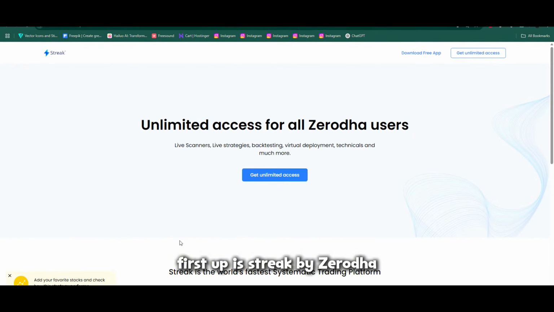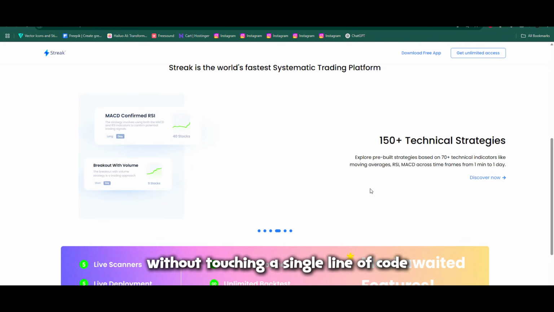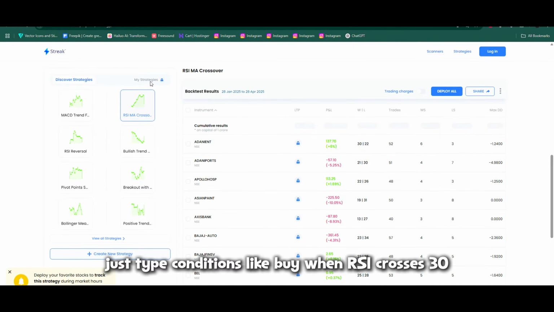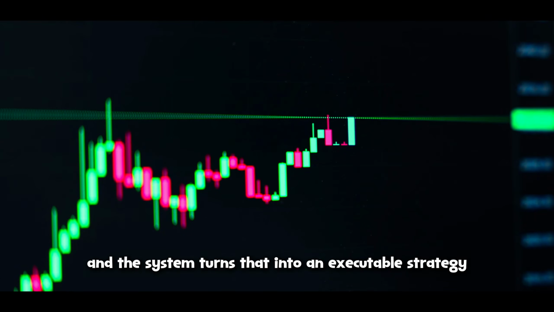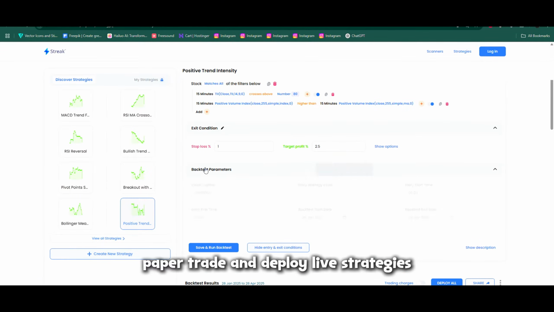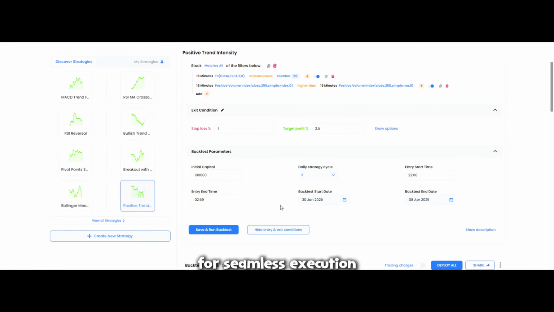First up is Streak by Zerodha, a favorite for traders who want to ease into algo trading without touching a single line of code. The interface is super user-friendly. Just type conditions like buy when RSI crosses 30, and the system turns that into an executable strategy. It allows you to backtest, paper trade, and deploy live strategies. Plus, it syncs beautifully with Zerodha's Kite platform for seamless execution.